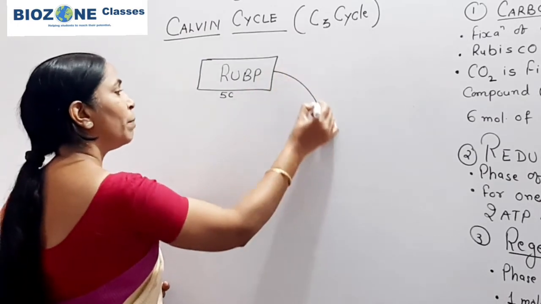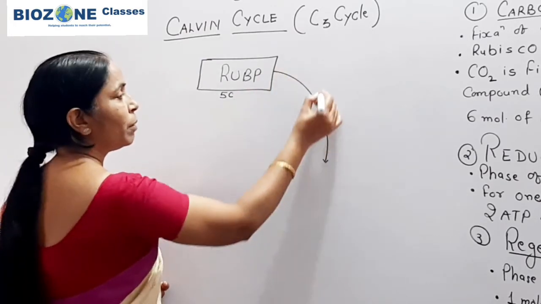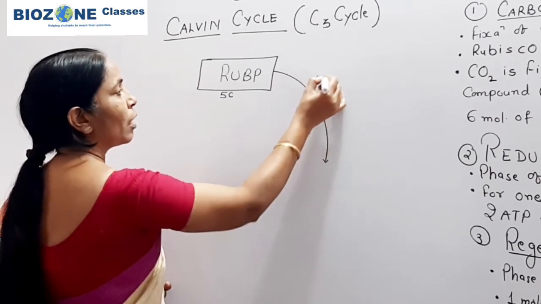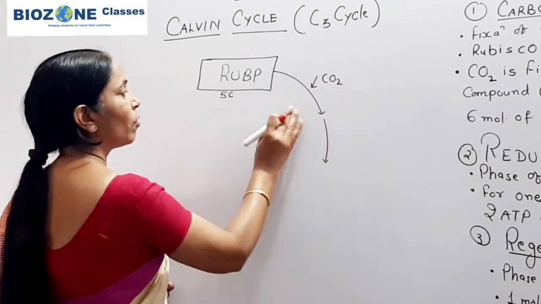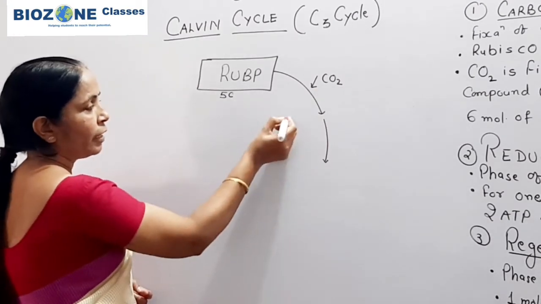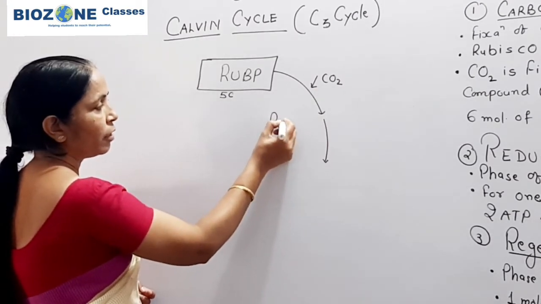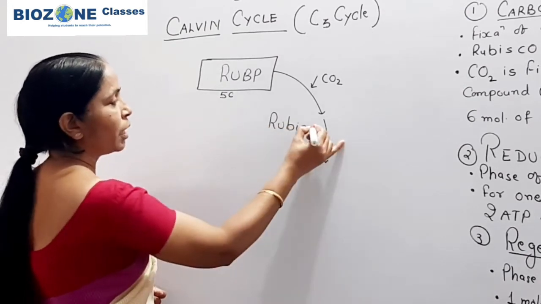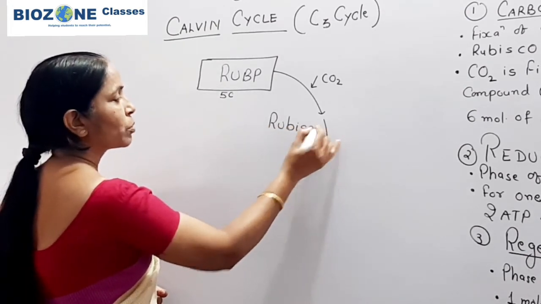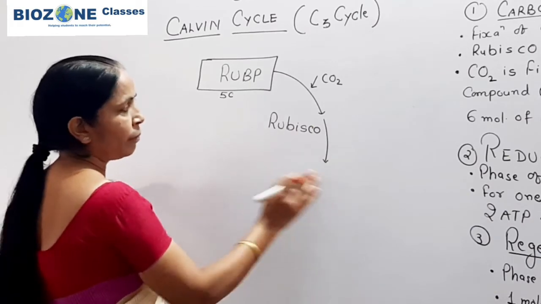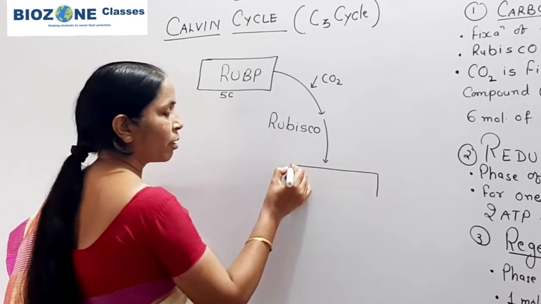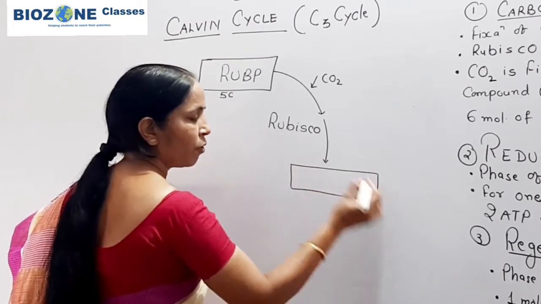Now this RuBP absorbs carbon dioxide from the atmosphere, and the enzyme required here for CO2 fixation or carboxylation is the Rubisco enzyme. After that a stable compound is formed.